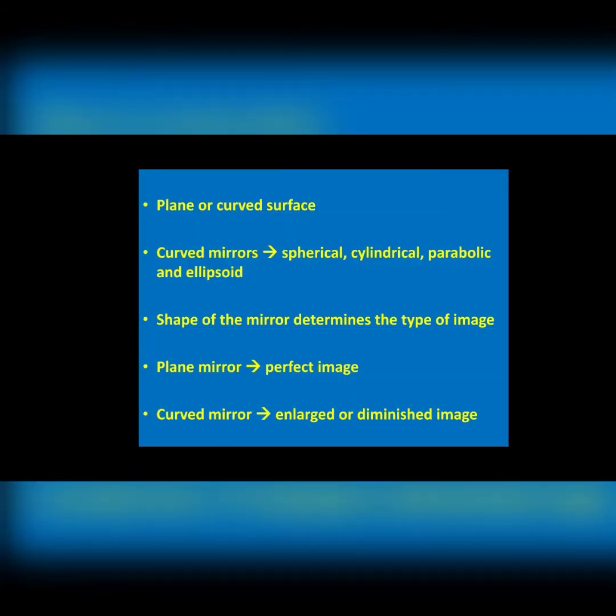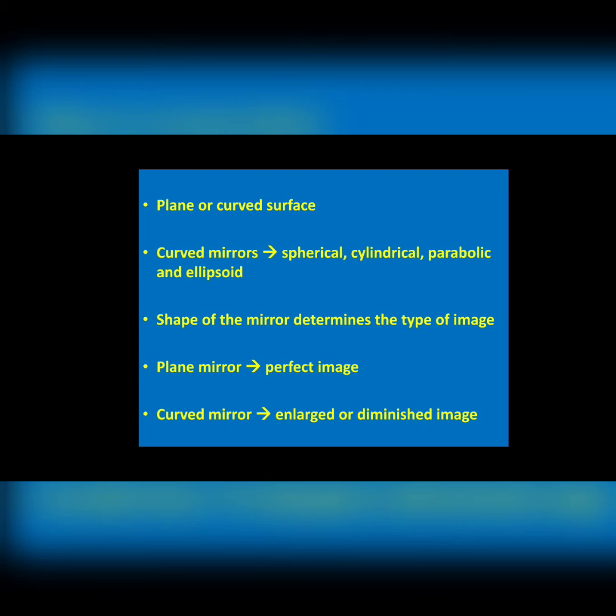Mirrors have a plane or curved surface. Curved mirrors have surfaces that are spherical, cylindrical, parabolic, and ellipsoid. The shape of a mirror determines the type of image it forms.